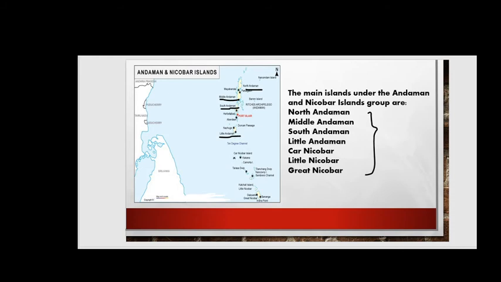Next we see Car Nicobar. This is Car Nicobar. Next Little Nicobar and Great Nicobar. So this is Little Nicobar and Great Nicobar. Here it is located, the Great Nicobar, right friends? So we saw right now 1, 2, 3, 4, 5, 6 and 7 locations, friends, right? So 7 locations in the proper series. So you should remember this in north to south, friends, and east to west also, right friends?